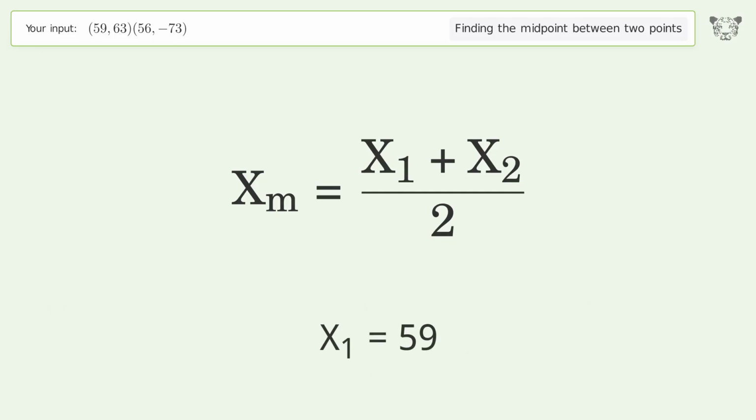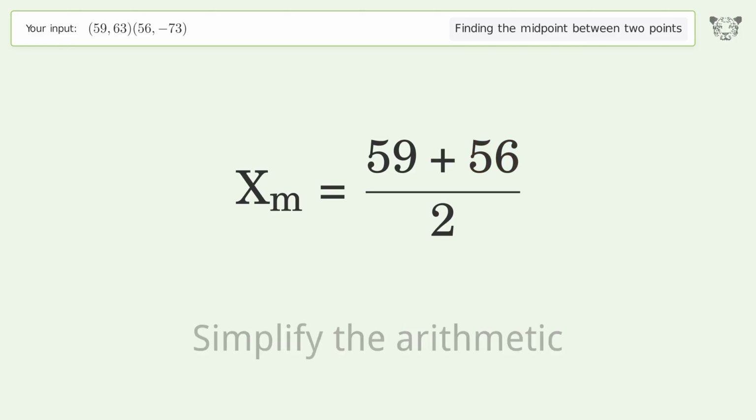x1 equals 59. x2 equals 56. Simplify the arithmetic.